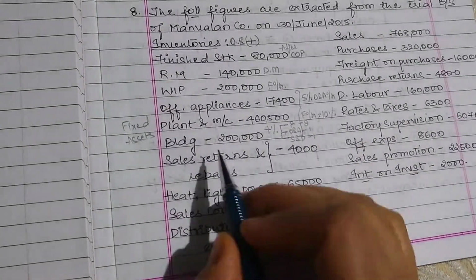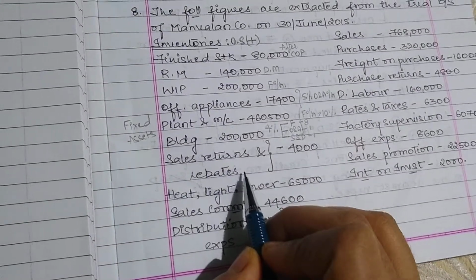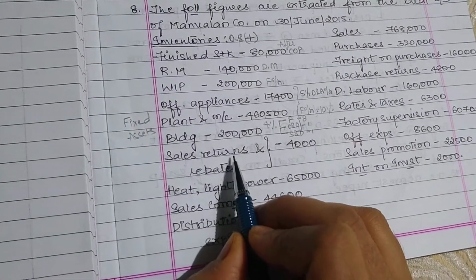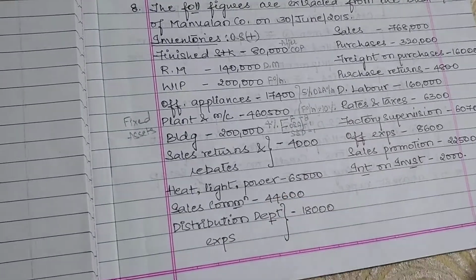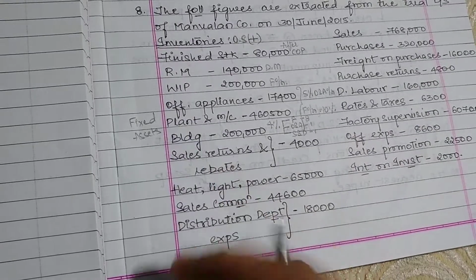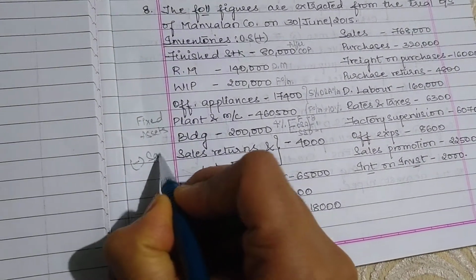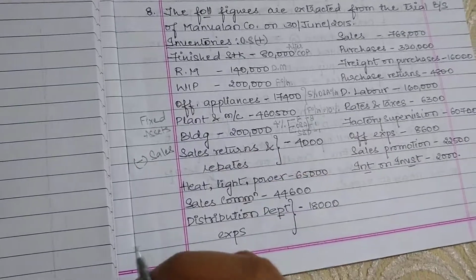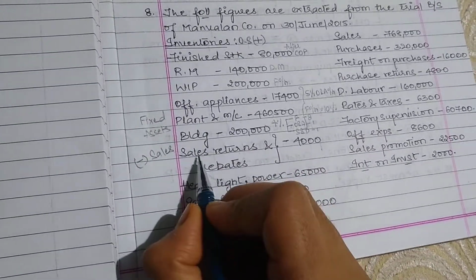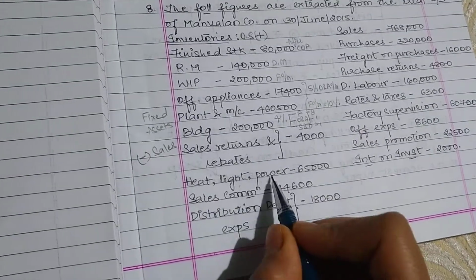Now, sales, returns and rebates. This is a new entry for you people. Sales return means once you finish with your sales, they have returned it back to the company. So what do you do here? After sales, that is your last item, sales or selling price, you deduct your sales returns and rebates. Heat, light and power.